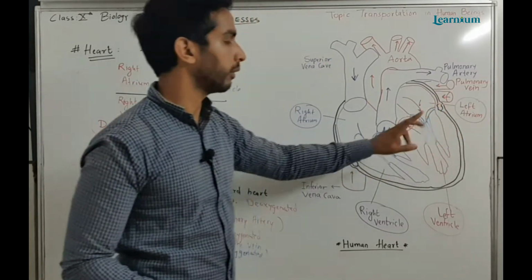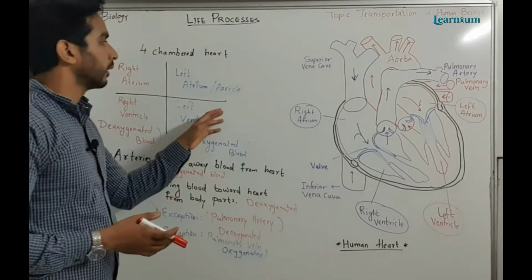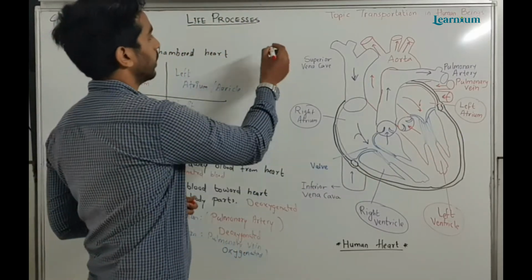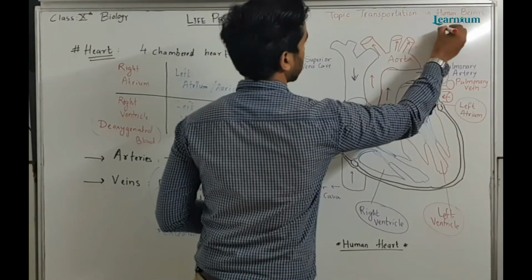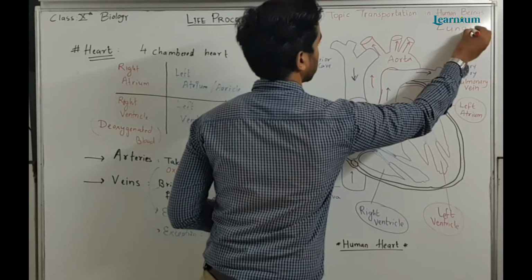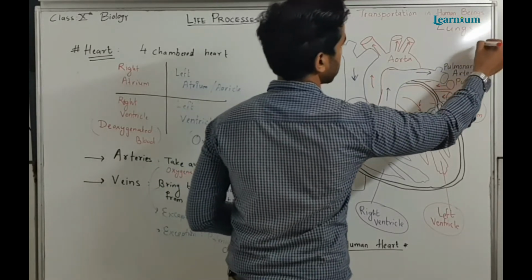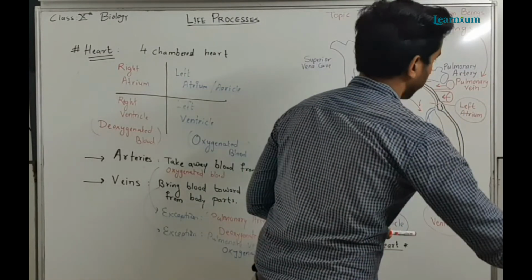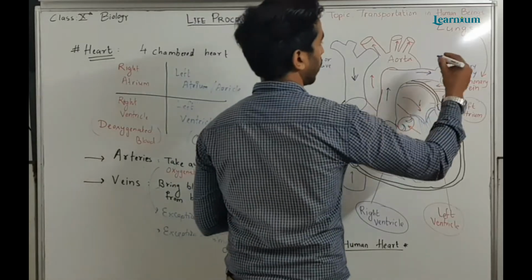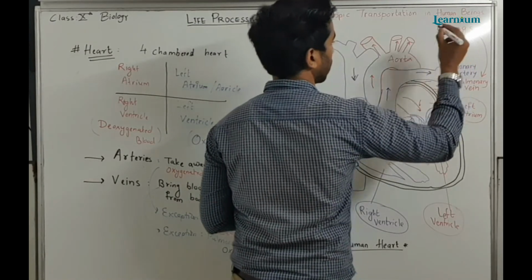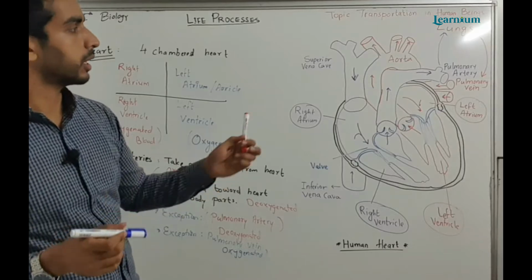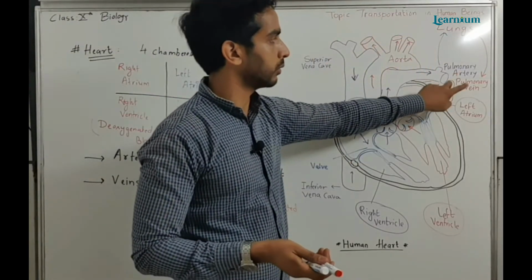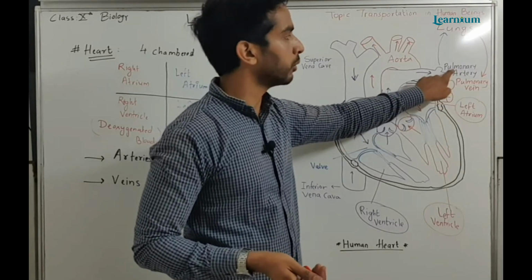The oxygenated blood is coming from our lungs, and from the pulmonary artery deoxygenated blood goes to the lungs. So these are the structures connected to the lungs for oxygenation. One is the pulmonary vein, second is the pulmonary artery.